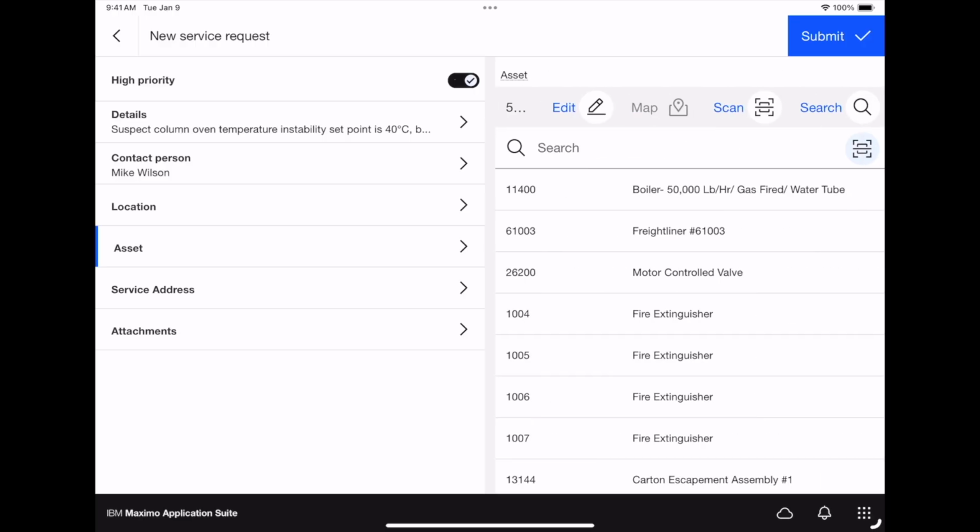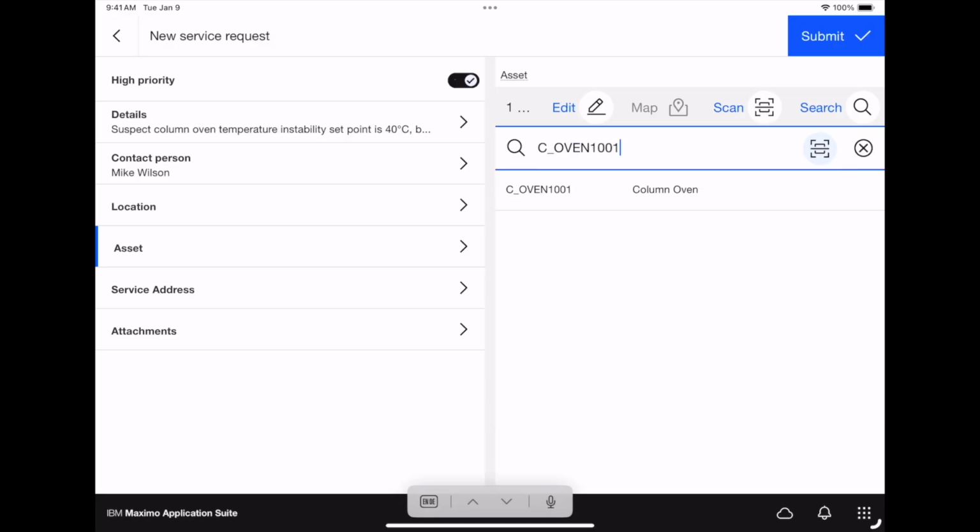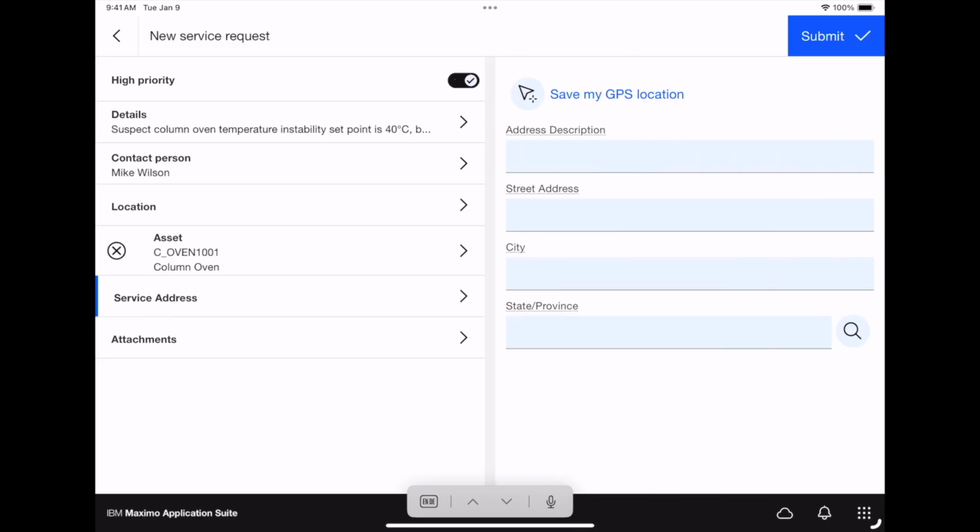So we'll click over to asset, and we click this little bar icon at the top here. We get to the camera, where we'll then be able to scan our barcode and see the asset right there. Then we can save the GPS location of the asset if we really want to.